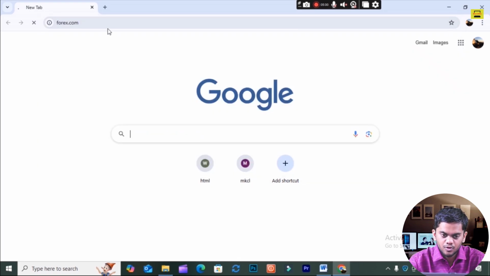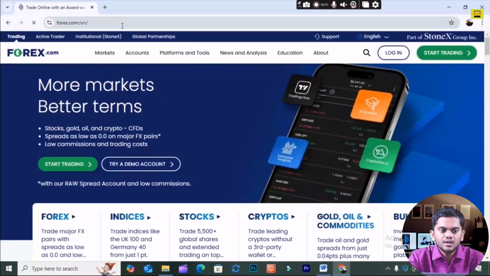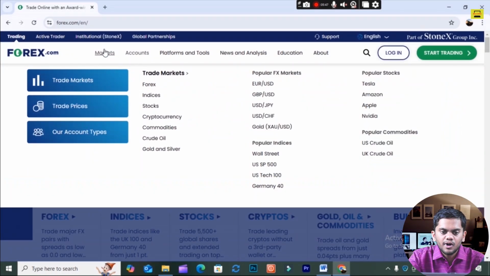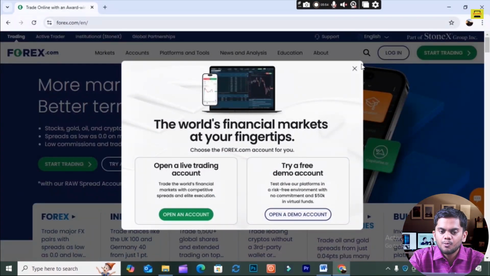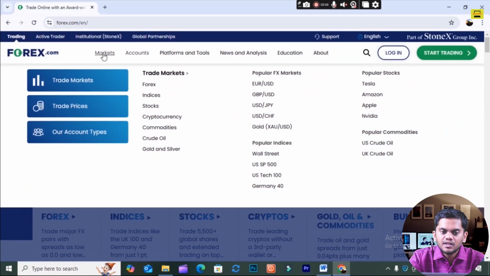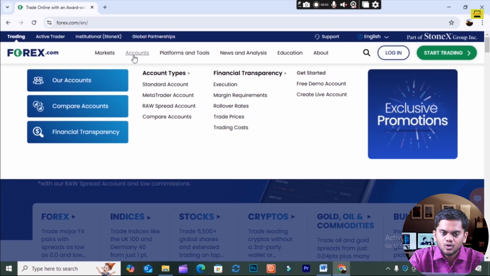I will click here on forex.com. Okay. Then you see here, this is the website. Then you see markets. What are the markets that are there? You see forex, indices, stocks, cryptocurrency, commodity, crude oil, and gold and silver. This platform covers all of these markets. Okay. Then you can see the accounts: standard account, MetaTrader account, raw spread account. You can also compare these kinds of accounts over here.